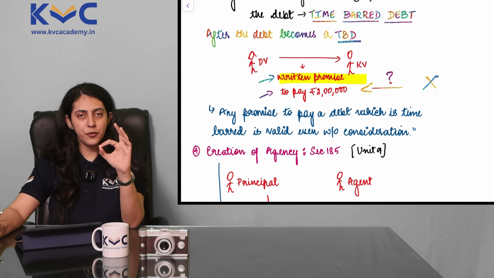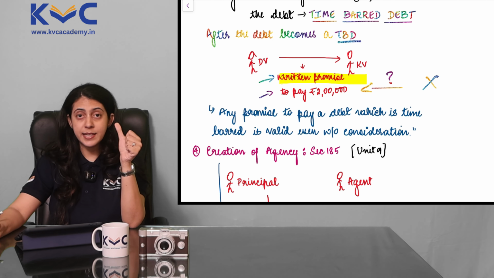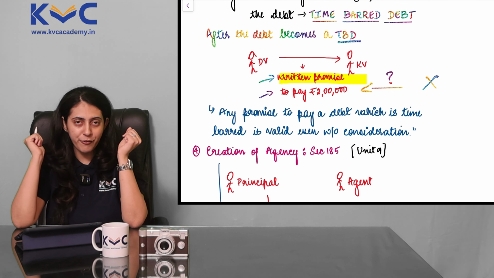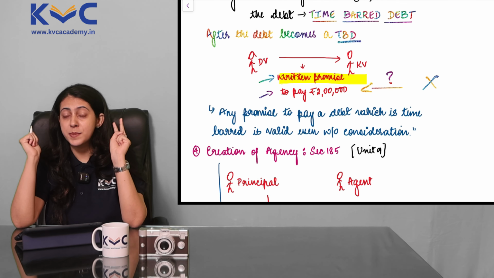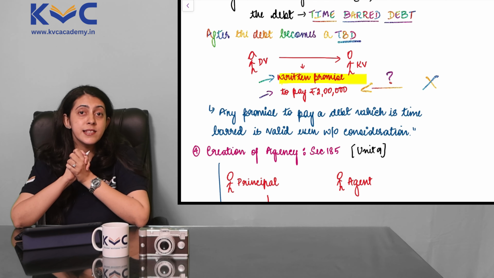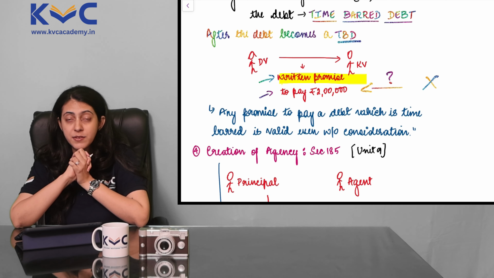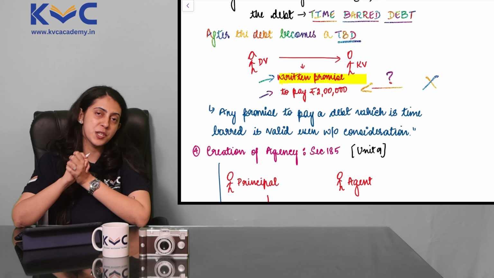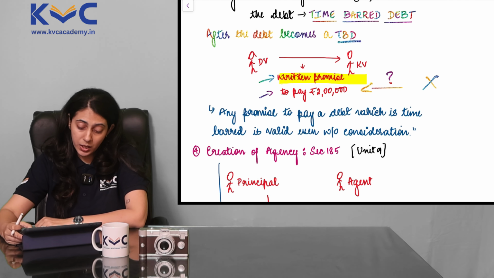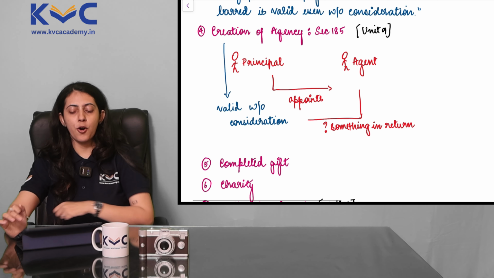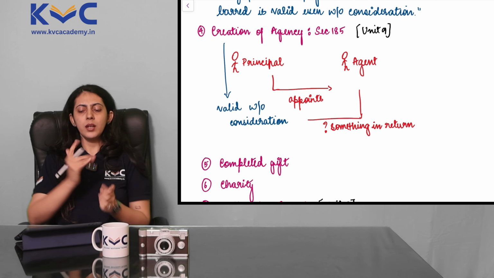So 3 sections so far which came under section 25. Section 25 subsection 1, natural love and affection. Section 25 subsection 2, compensation for past voluntary services, and section 25 subsection 3, a written promise to pay a debt which is barred by time. Now let's continue with point 4, creation of agency.